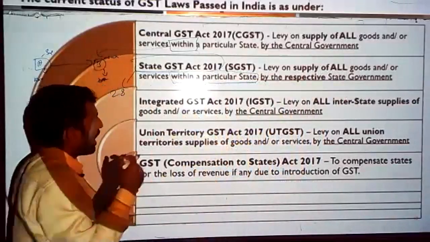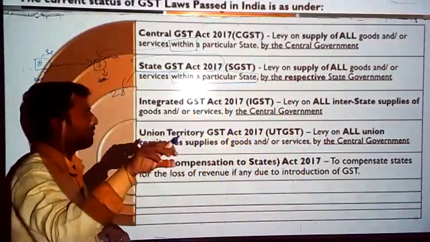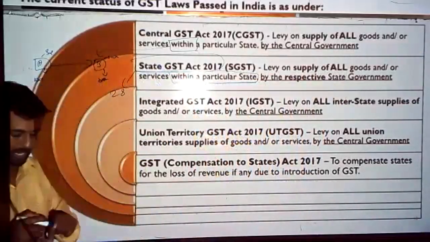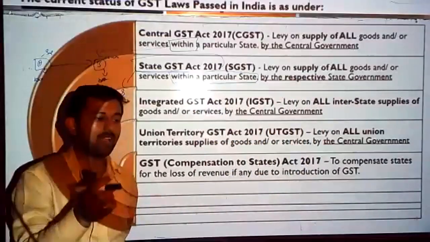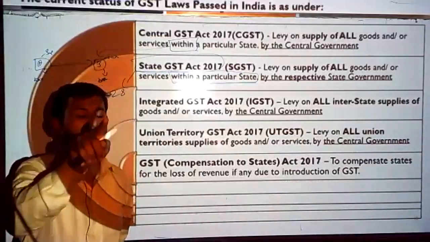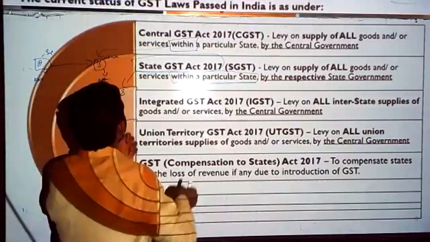To levy a tax on goods or services supplied within a particular state, SGST laws have been enacted. So whenever there is a local sale within a state, not only one tax is levied, two taxes will be levied. Getting the point? What are the taxes?